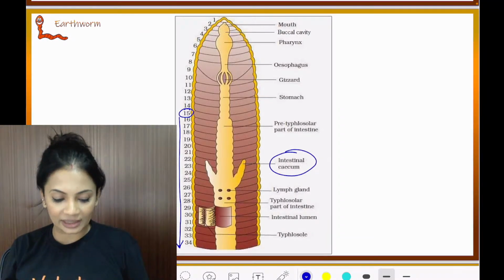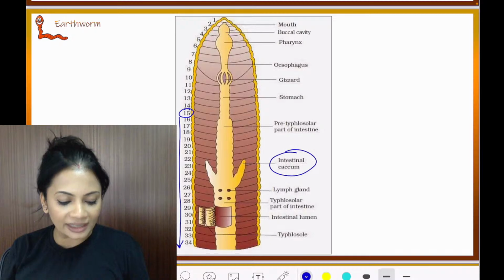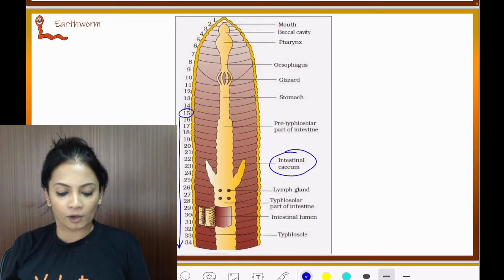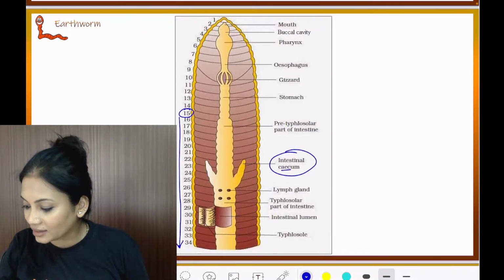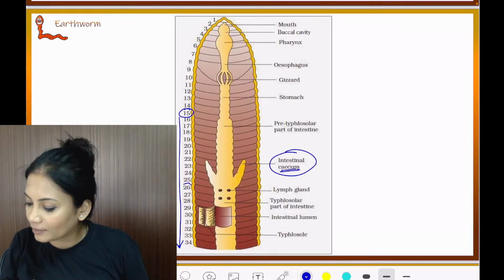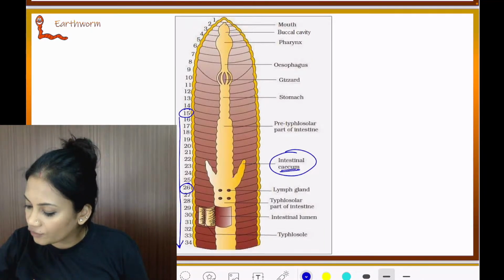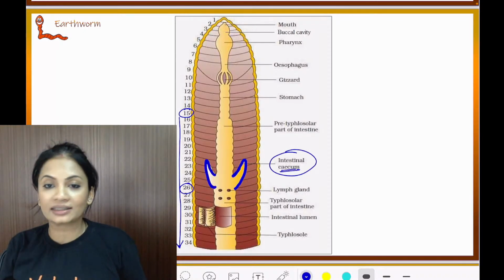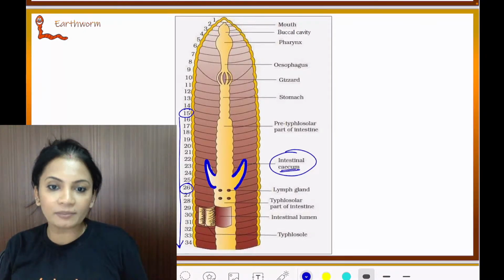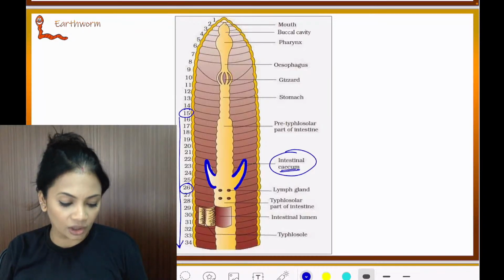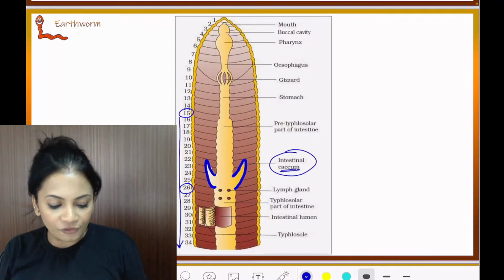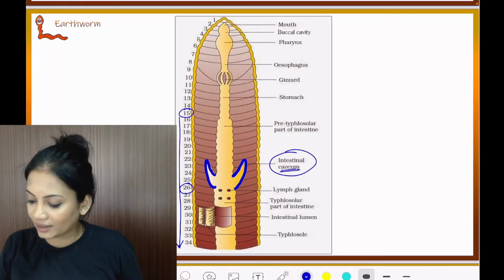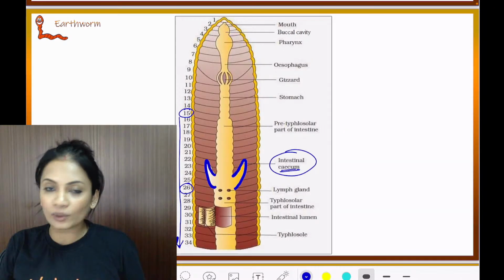Now in the intestine, there are a pair of conical and short intestinal cecae. Where are they present? On the 26th segment. Can you see over here? Yes, they are projecting, starting from segment number 26. These are intestinal cecae. They will basically be secreting digestive juices. Then the main feature after the 26th segment is that,